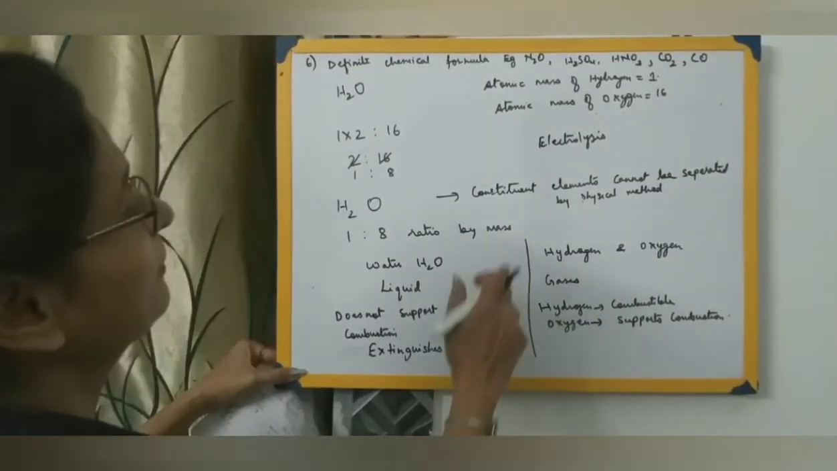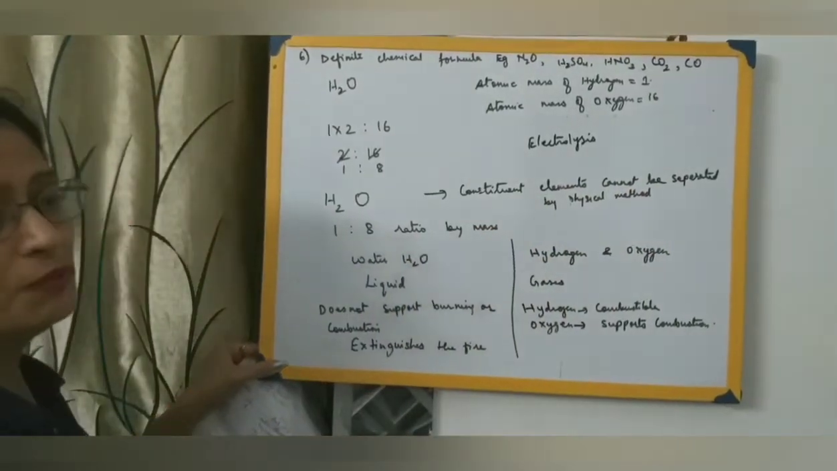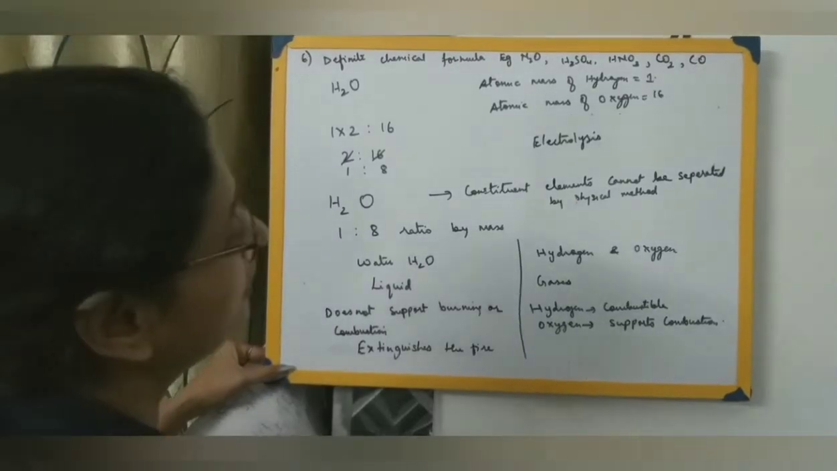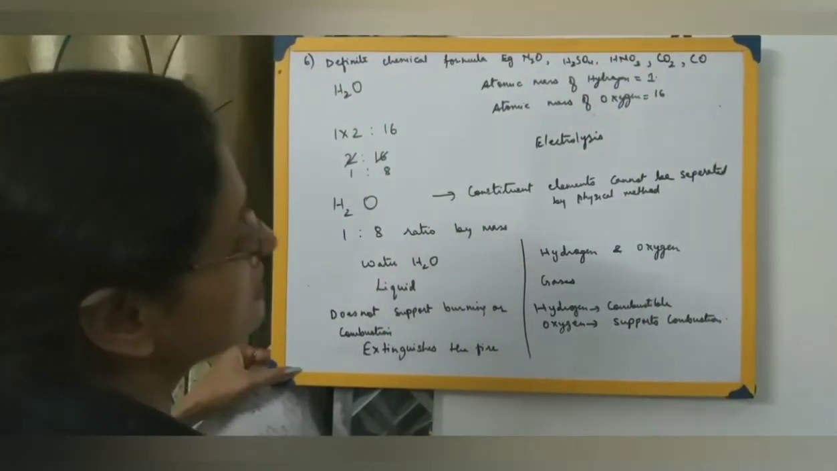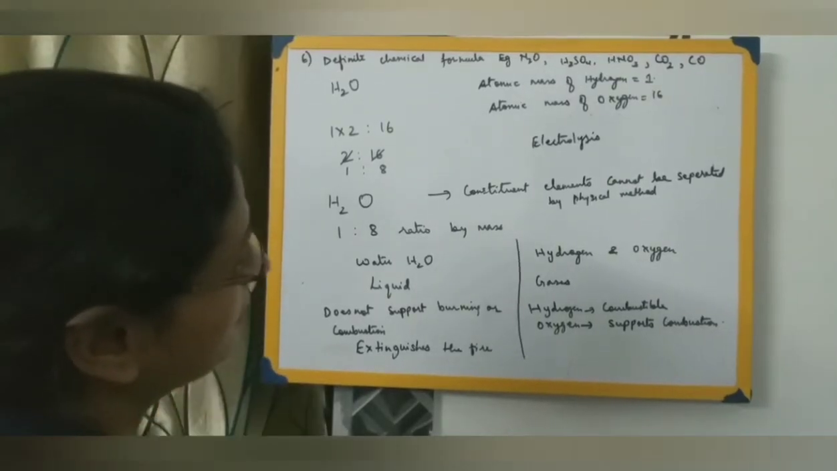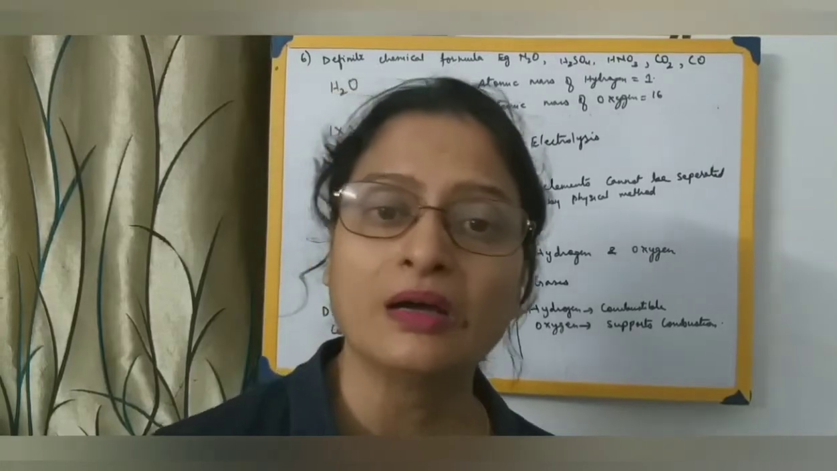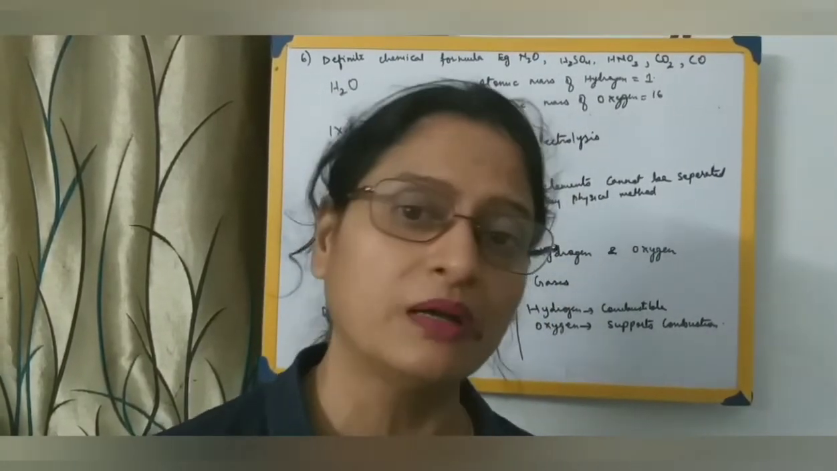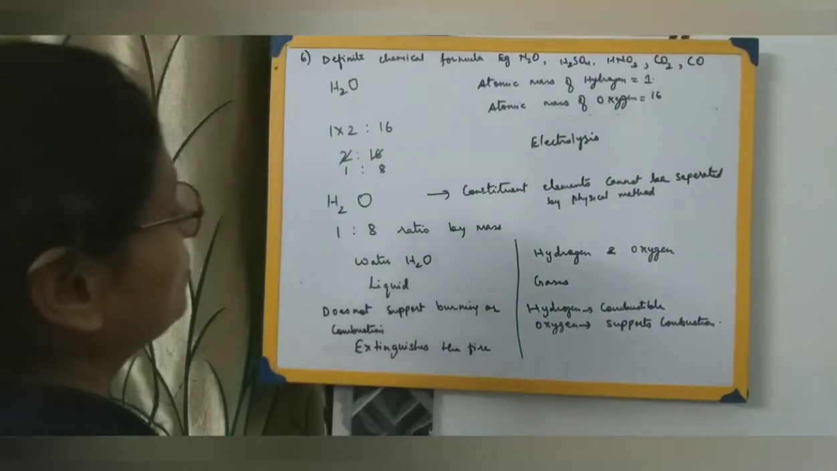At the same time, the constituent elements of water, that is hydrogen and oxygen, cannot be separated by physical methods. They can only be separated by chemical methods. That chemical method is called electrolysis. Electrolysis is nothing but passing electric current through water in the presence of an acid, where hydrogen and oxygen can be separated from water. So these are certain characteristics. This is one example along with certain characteristics.